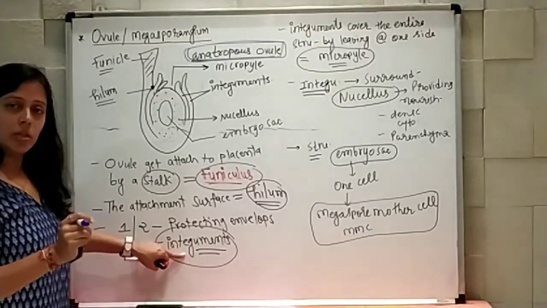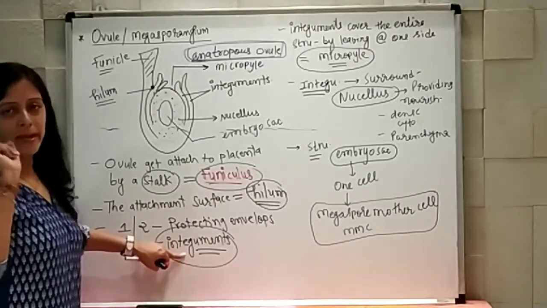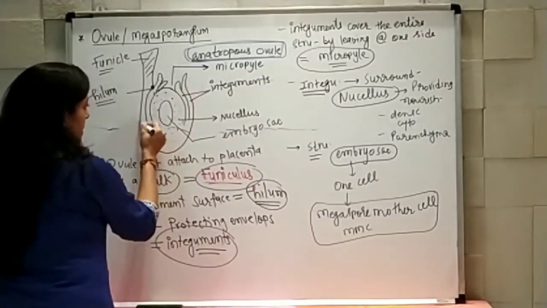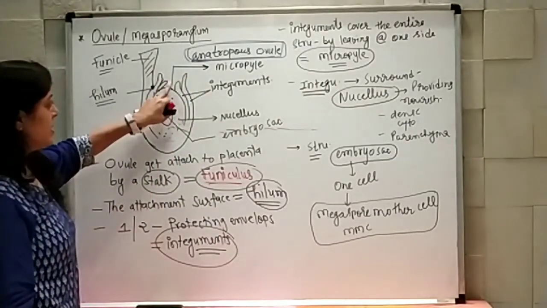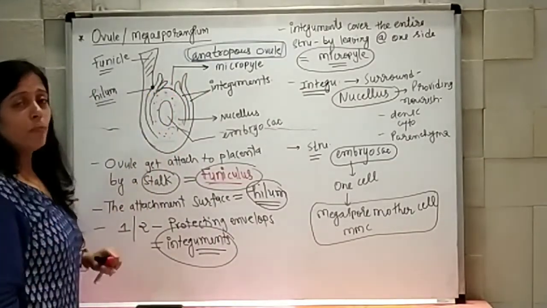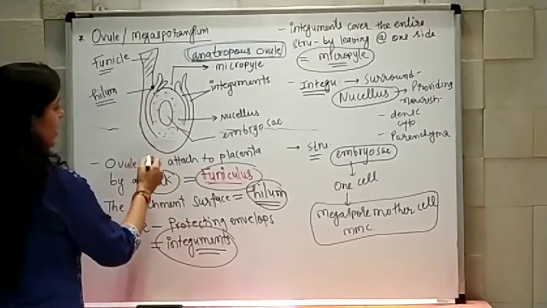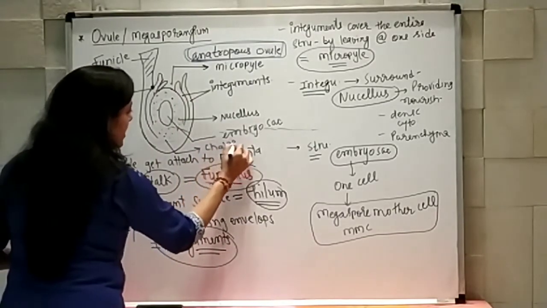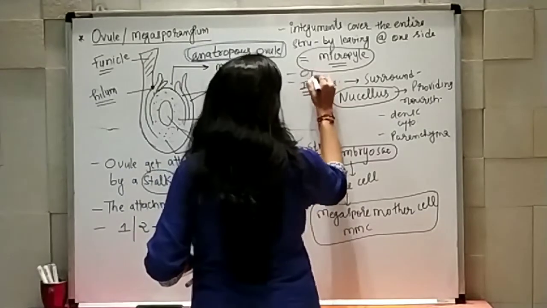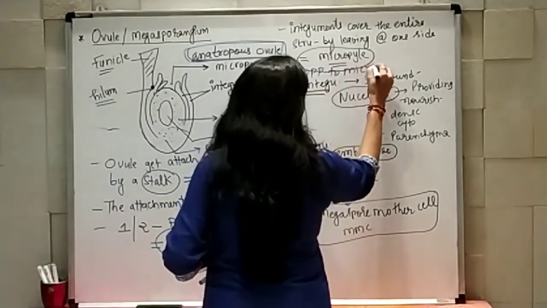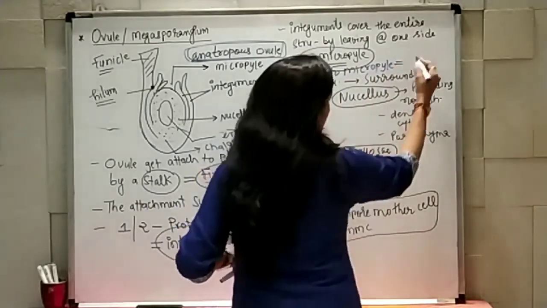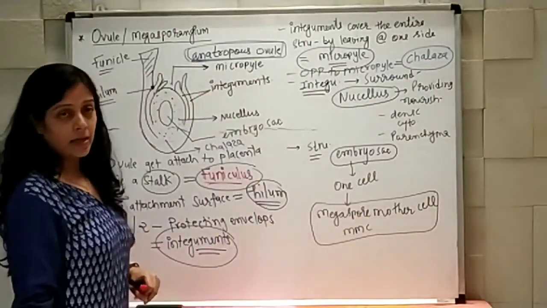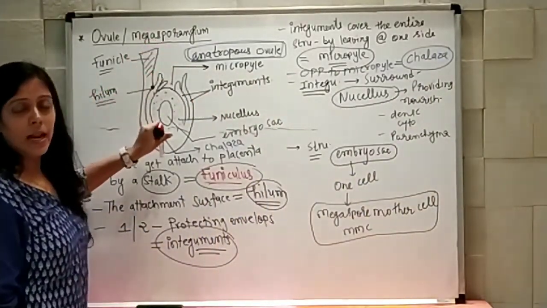Integuments surround the entire structure, but at one point they leave a little space, and that area is known as micropyle. You can see here it is surrounding the entire part, but here there is a space, and that's why this area is known as the micropylar area. Just opposite to the micropylar area, that area is known as the chalazal region, or you can say chalazal end. So this is the micropylar end, this is the chalazal end.